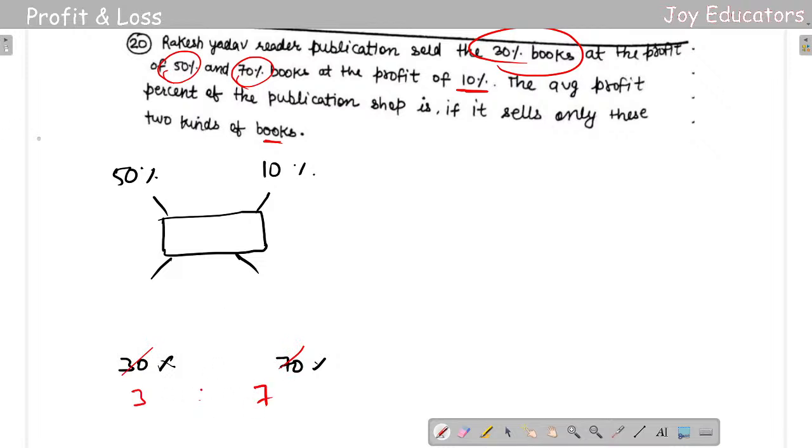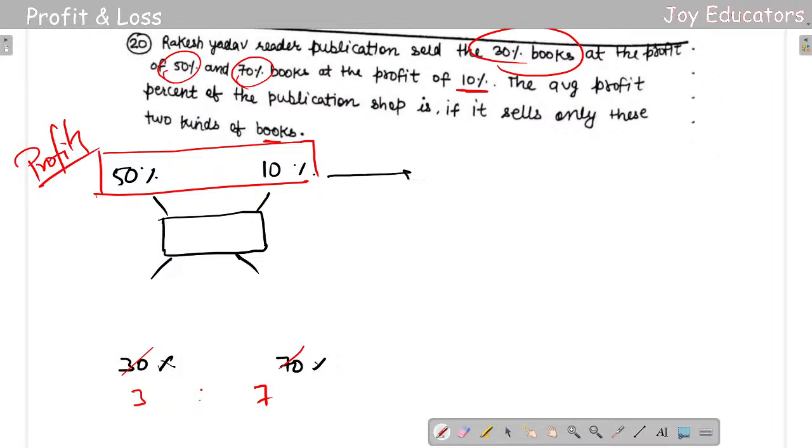So the ratio is 3:7. So what are you going to do to get this? To get the profit's mean value, you are going to take 50 minus 10. It's going to be 40.